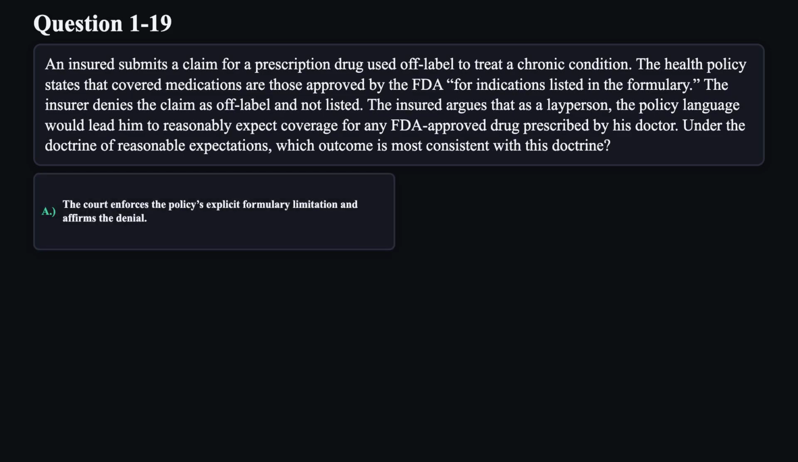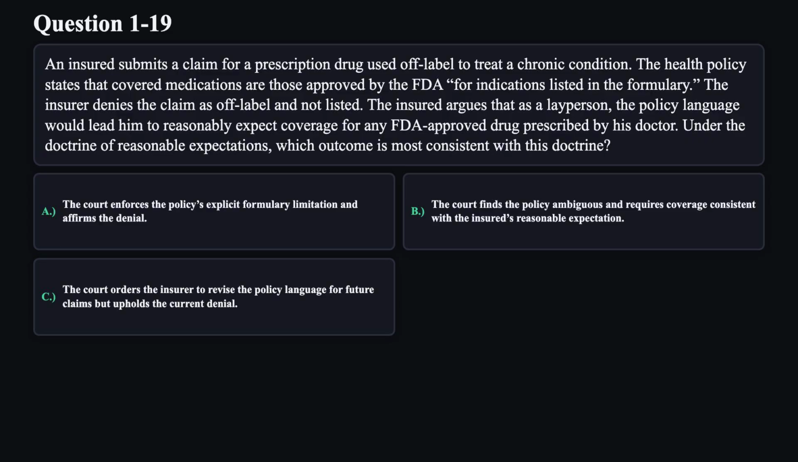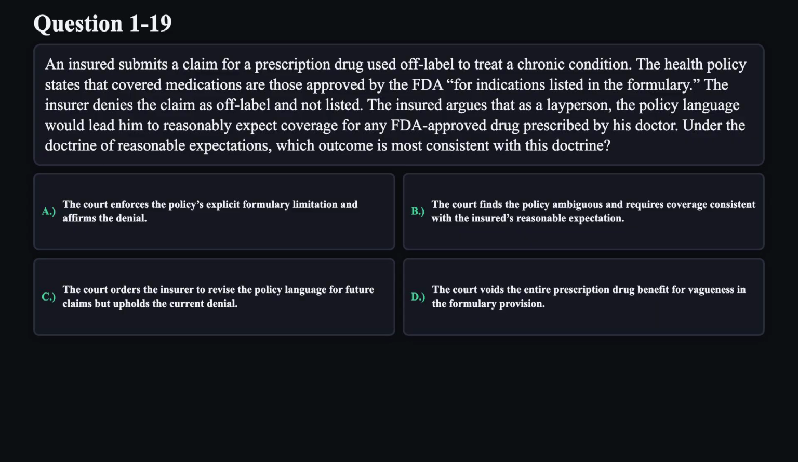A. The court enforces the policy's explicit formulary limitation and affirms the denial. B. The court finds the policy ambiguous and requires coverage consistent with the insured's reasonable expectation. C. The court orders the insurer to revise the policy language for future claims, but upholds the current denial. D. The court voids the entire prescription drug benefit for vagueness in the formulary provision.